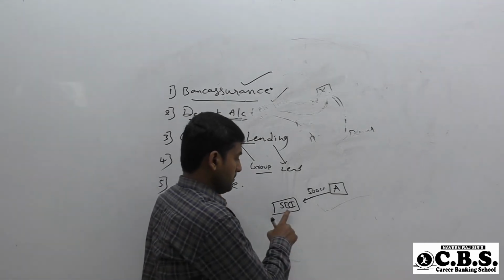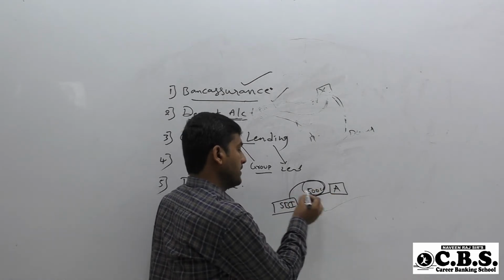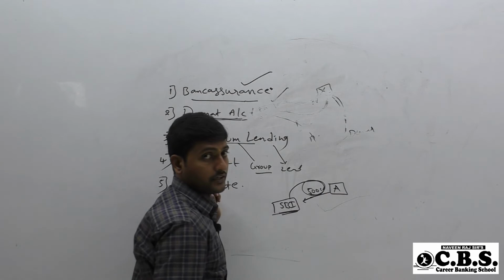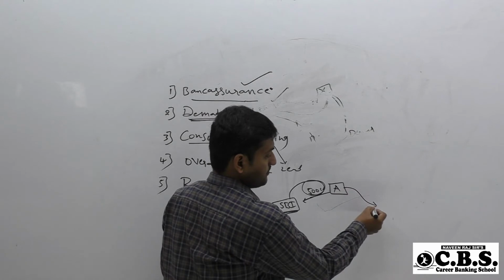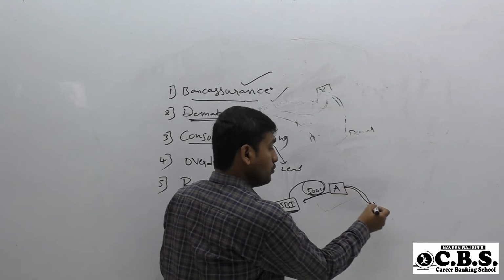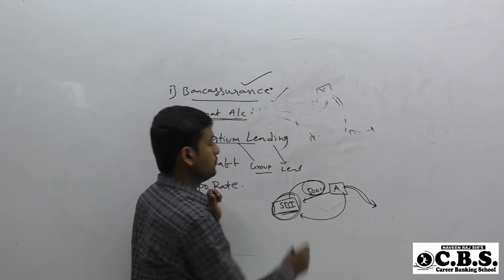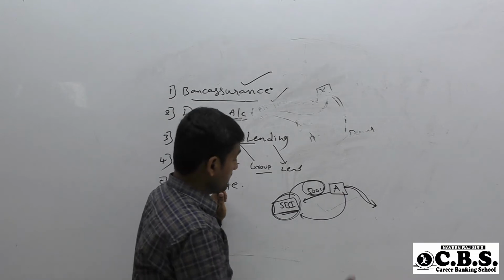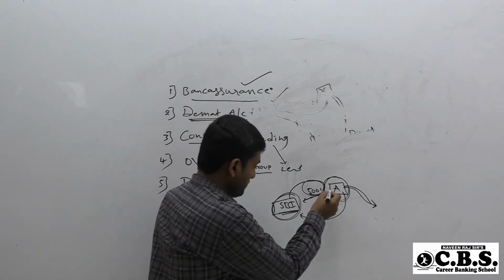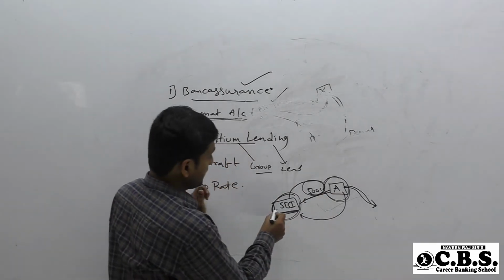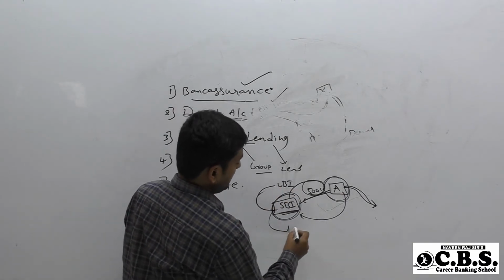Company A has approached the bank, State Bank of India. To grant 500 crore becomes a burden for the State Bank of India because the amount is very huge. If the company goes into losses or is unable to repay the loan, there will be a huge impact on SBI. So State Bank of India forms a consortium. It approaches Union Bank of India and, for example, ICICI.